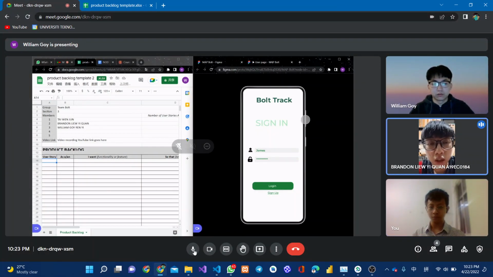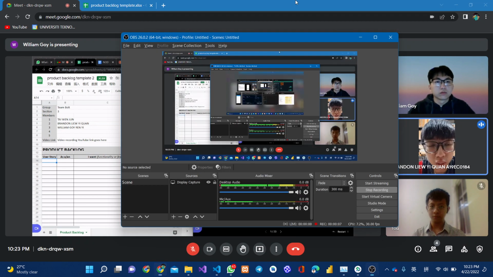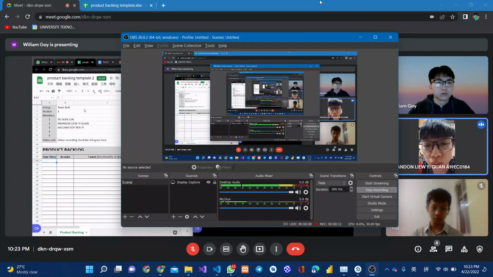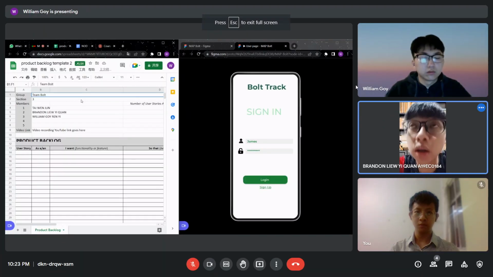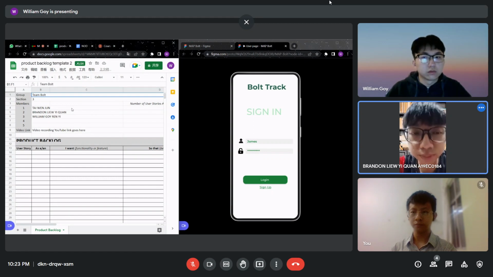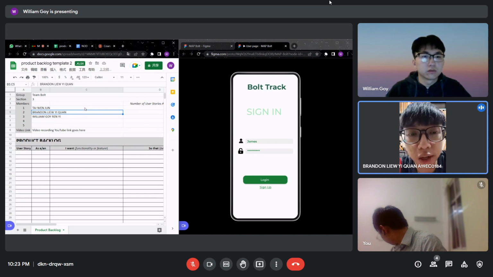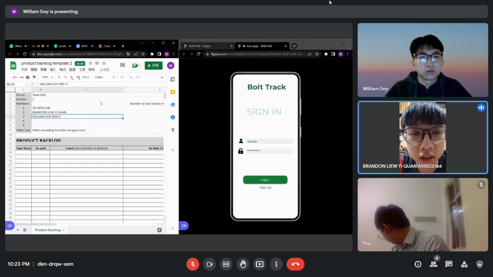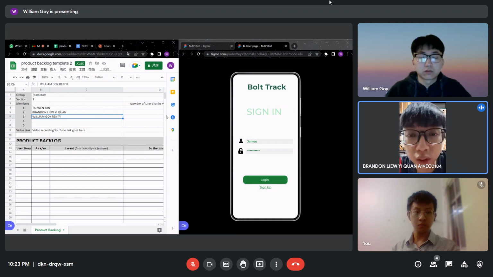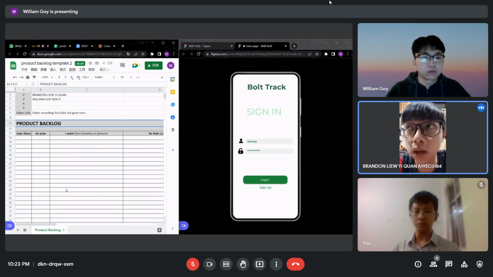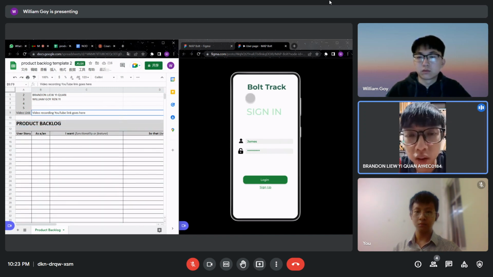Okay, so today we are going to discuss the backlog for Team Boat, which is our team for the boat track application. So I'm Brendan, and my team members are Wenjun and William. They are just here. And now we will discuss according to our Figma, and we will add in the user stories that we currently have and improvise. So let's start with just the sign in.